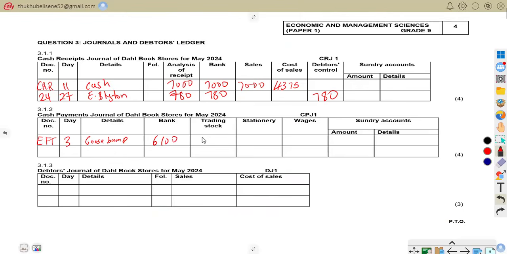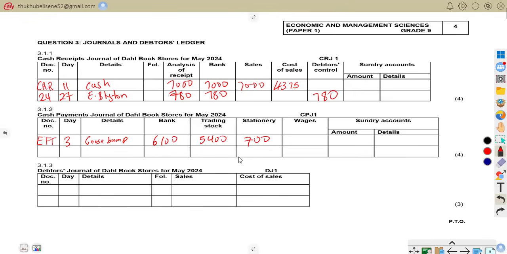And we are told that for trading stock is how much? 5,400. And the remaining, we were told that it is for printing paper, that is stationery, of 700. So this is how we record it. So the balance of the payment was for printing paper, which is stationery.